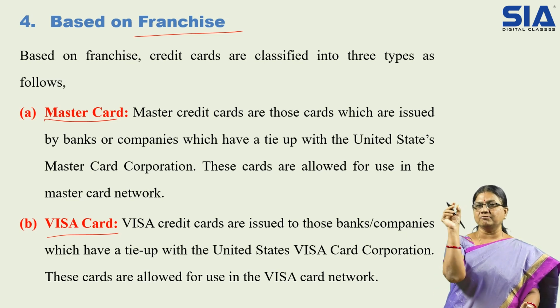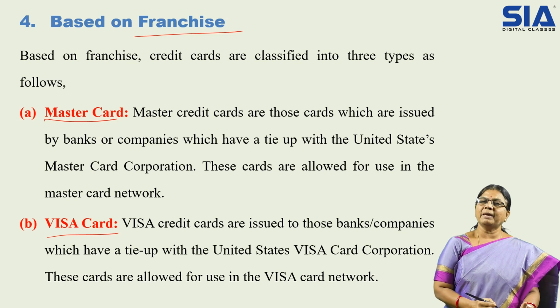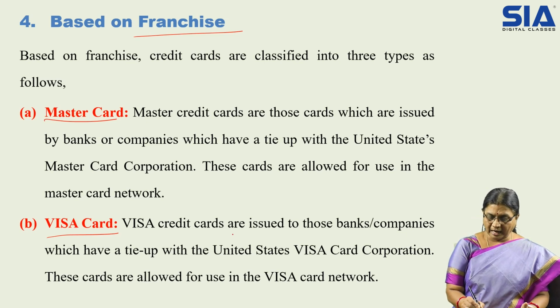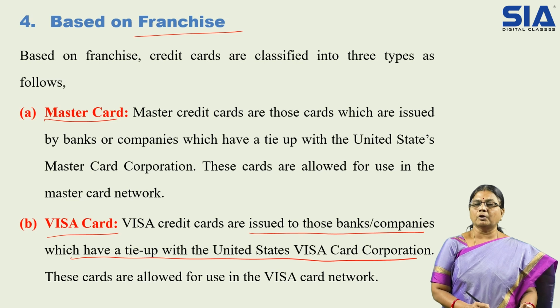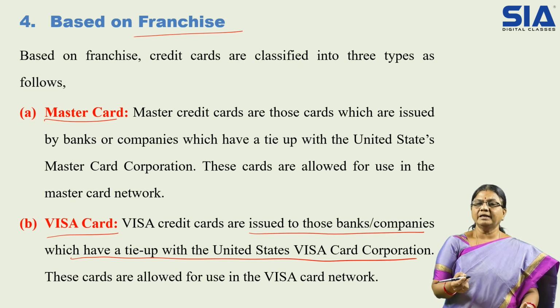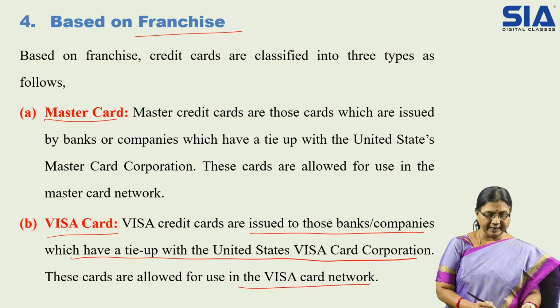On the cards you can see MasterCard, Visa card. For some payments MasterCard is eligible, for some payments Visa cards are eligible. Other cards will not allow you to make the payment. So Visa cards are issued to those companies and banks which have a tie-up with the United States Visa Card Corporation. For MasterCard, there should be a tie-up with the United States MasterCard. For Visa card, the bank should have a tie-up with the Visa Card Corporation. So the cards are allowed to be used in the Visa card network.